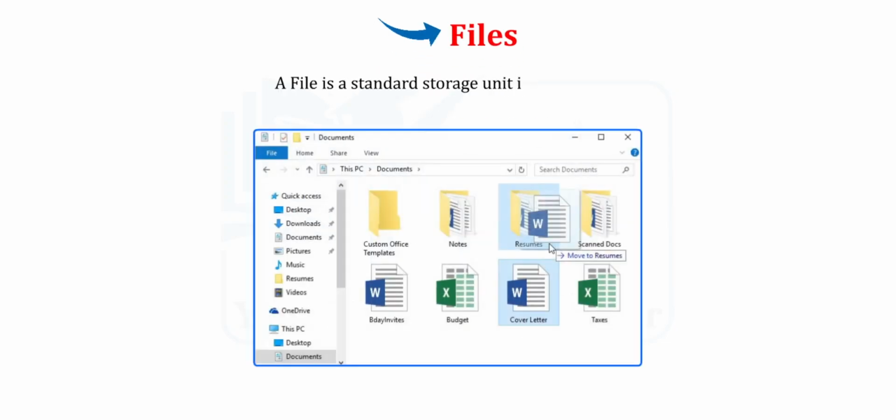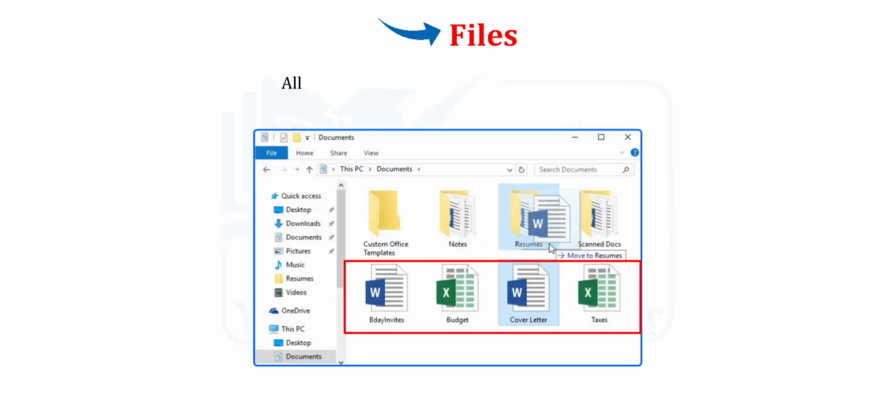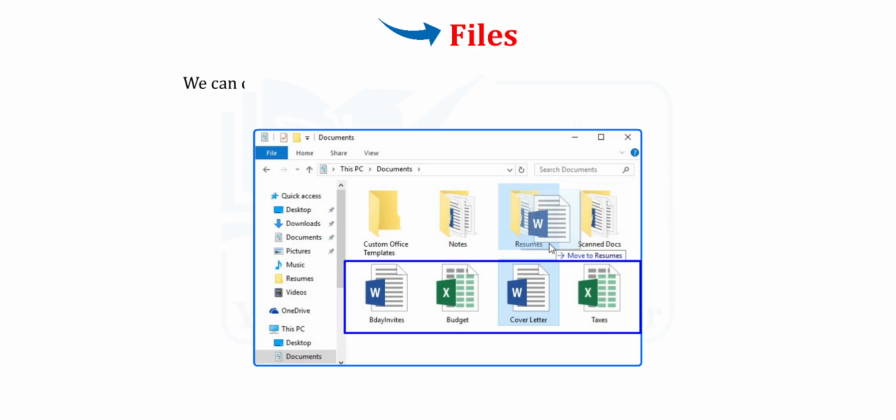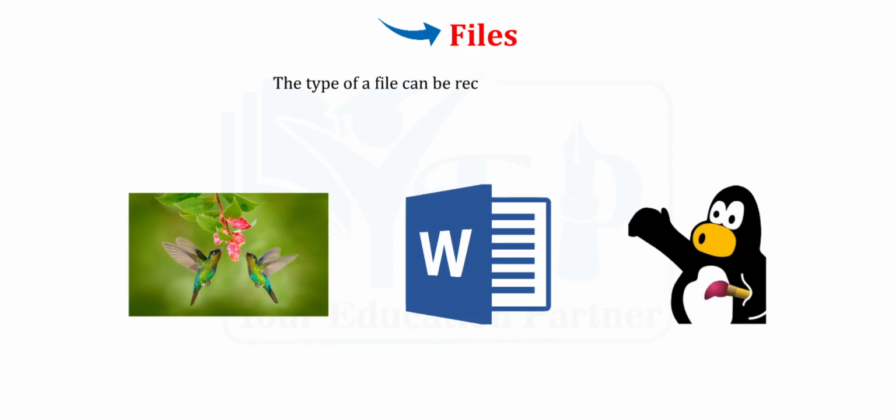Let's first talk about files. A file is a standard storage unit in computers. All the data or information is stored in a file. On a computer, files are symbolized as icons. We can create different types of files in the Windows 10 operating system. The type of a file can be recognized by its icon.